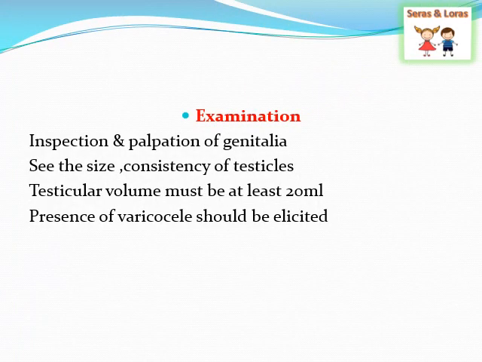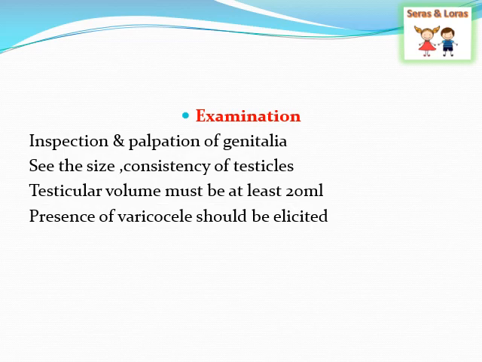After taking the proper history, the next step is the examination of the genital organs. First, we need to inspect and palpate the genitalia to see whether any tumors are present, or any anatomical problem. Second, see the size and consistency of the testis, whether it is descended or undescended. Next, testicular volume. The total volume of the testis should be at least 20 ml.